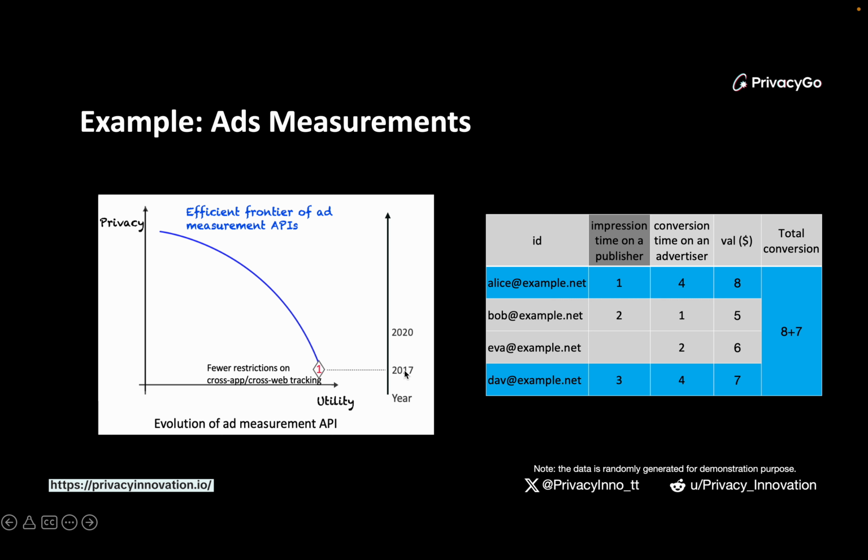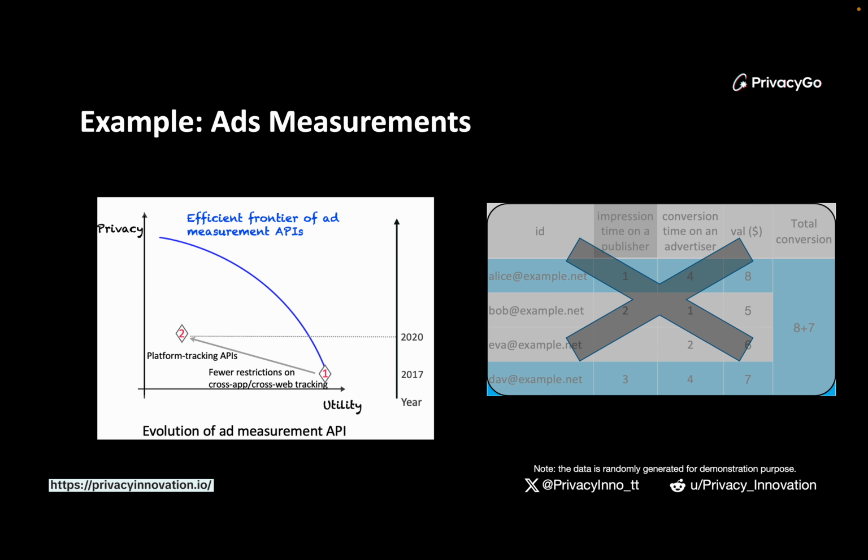And in the year 2017 and before, we are in this checkpoint 1, where the utility is maximized because everything is computed in plain text, and also we can rely on some features such as cross-web tracking to get even more accurate results. At the same time, the privacy is minimized because there is basically no privacy. Both the publisher and the advertiser learn extra information about the other side. So this is indeed bad for privacy.